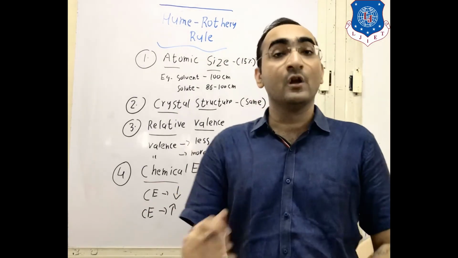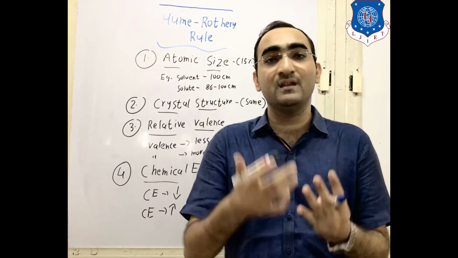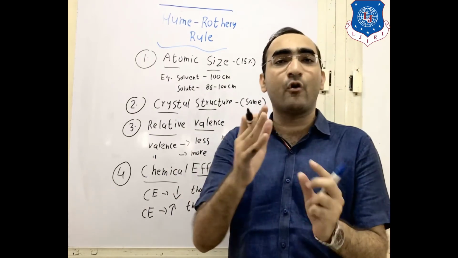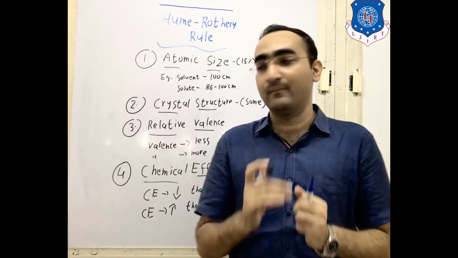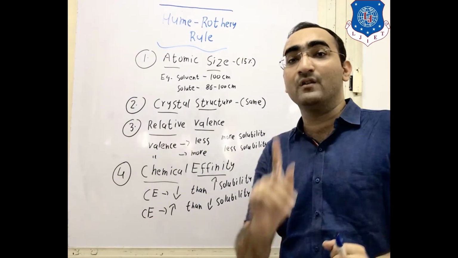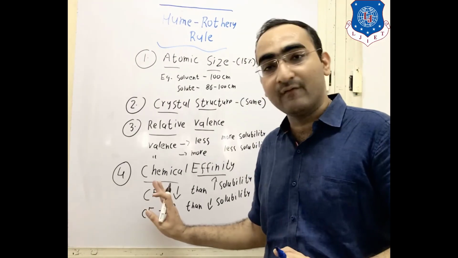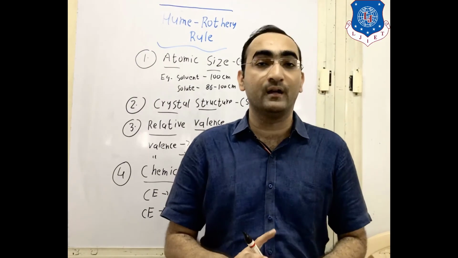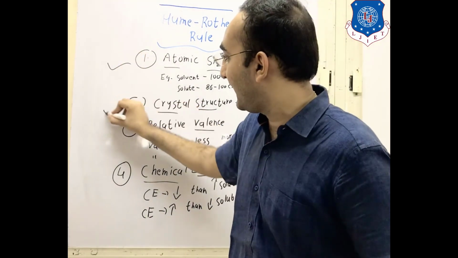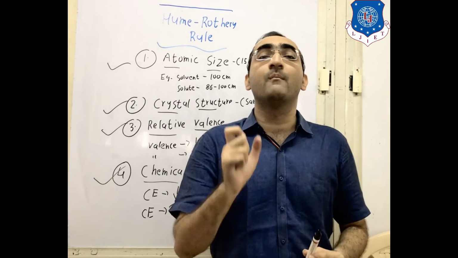What will be the effect? Because the solvent particles are more bonded with each other, they are not interested in the solute coming from outside. So if the chemical affinity between solvent particles is more, then there is less solubility, and if the chemical affinity is less, then there is more solubility. If all these four criteria are fulfilled, then and only then will your material form a solution.